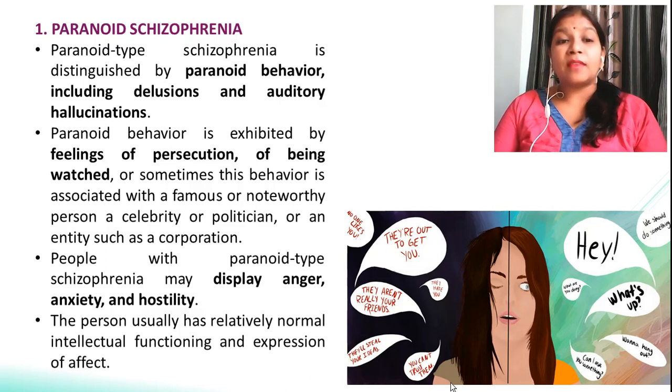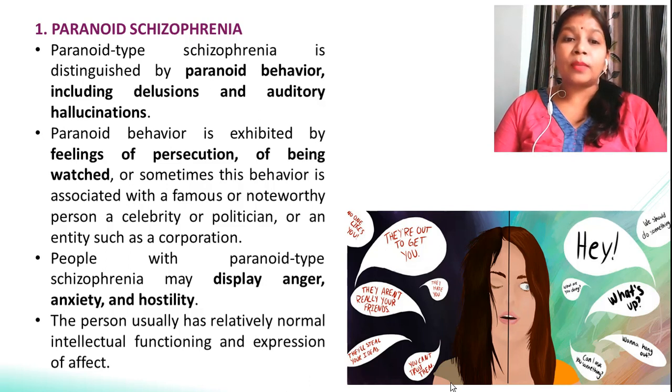Sometimes this type of disease is associated with very famous persons, who have the fear that they are being watched, or they may be in trouble if they do this. So those persons who are always very alert due to their profession or due to their fame face this type of schizophrenia.